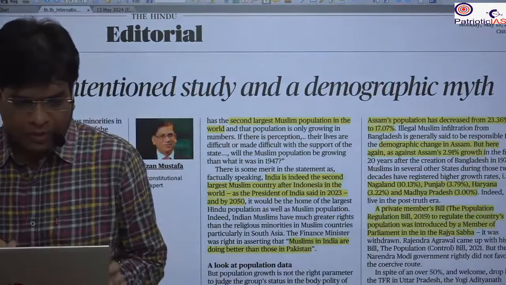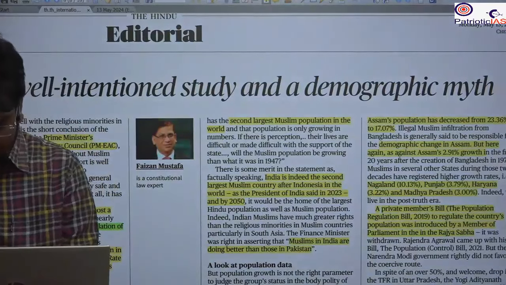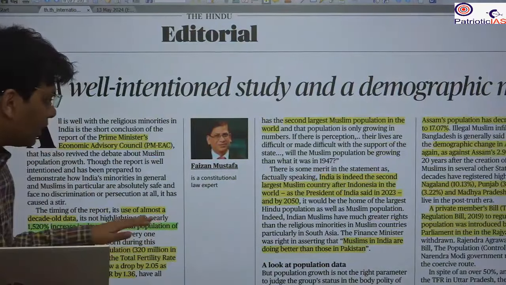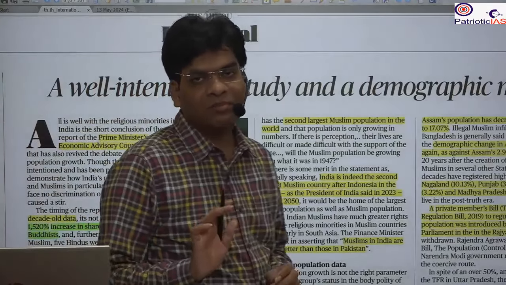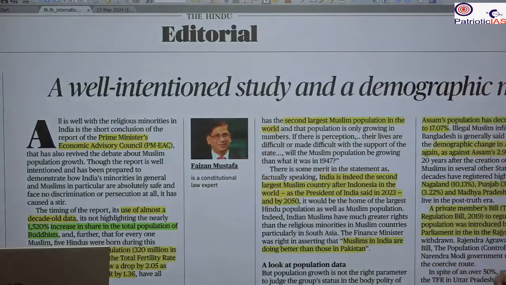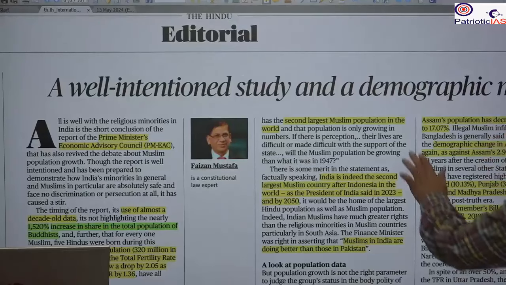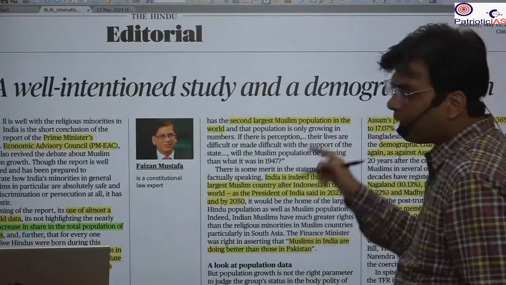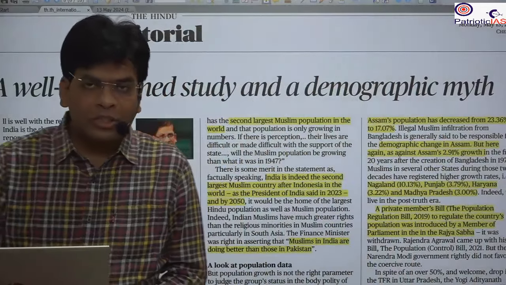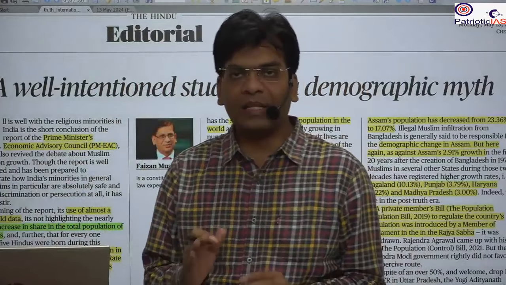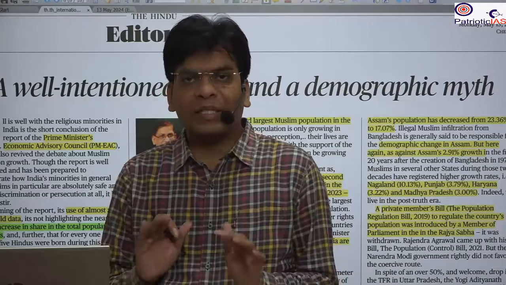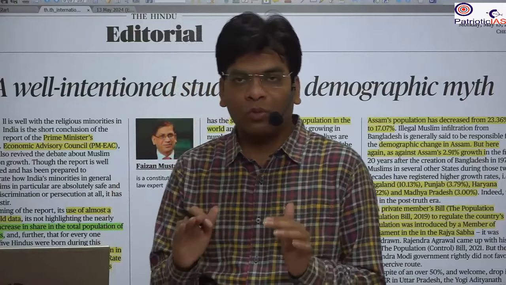The next important news that we are going to take is from the editorial, and this is very interesting and very controversial news, with a lot of debate on the population of Muslims in India. Here the heading of this news is A well-intentioned study and a demographic myth. The demographic myth is that in the future the Muslims will replace the Hindu population, they will become the majority, and they will do violence and exploitation, as per a Hindutva ideology.